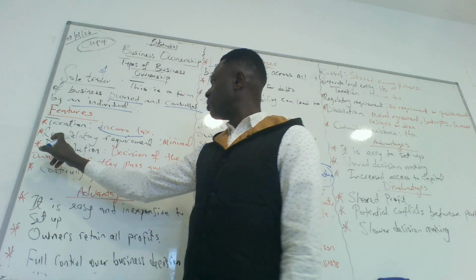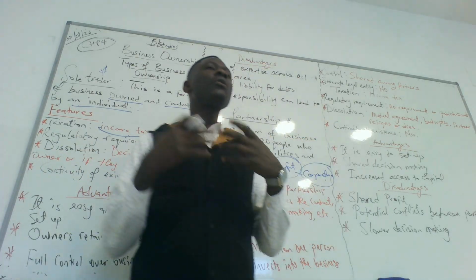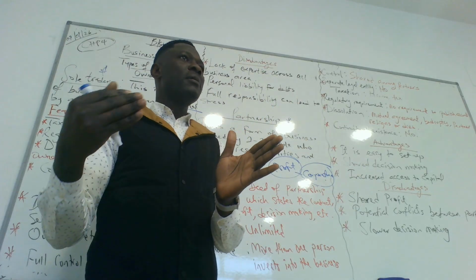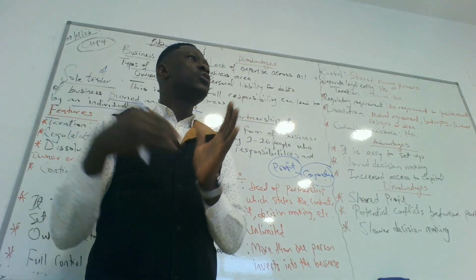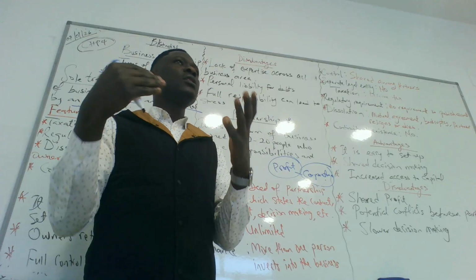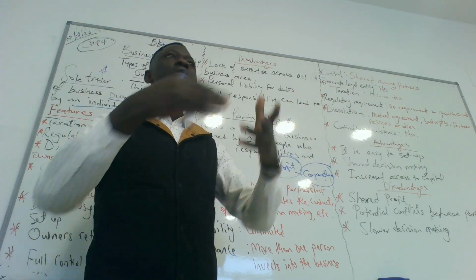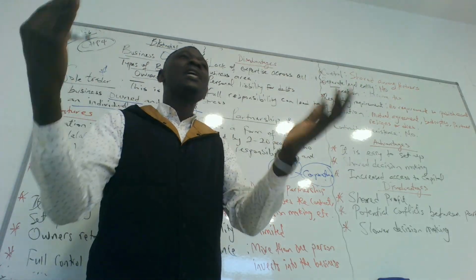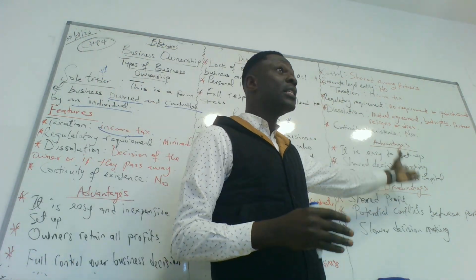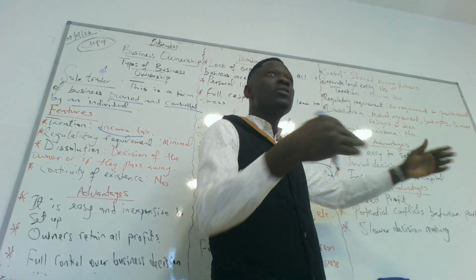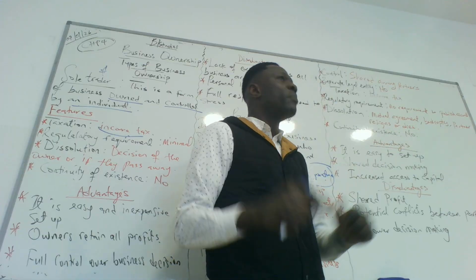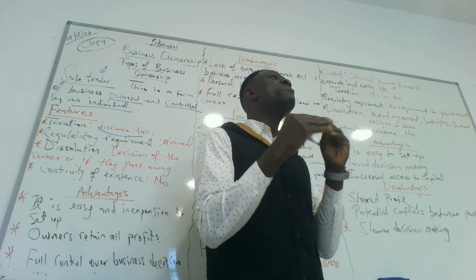The second feature, regulatory requirements. When we talk about regulatory requirements, we're talking about what is mandated of the sole trader to do in terms of his accounting. So a sole trader does not need to publish his account to the public because it's his own business. He decides whatever happens with the business. The public does not need to know. Just like the supermarket in your street, the owner does not need to publish the account or show the account to the government. So it has minimal requirements.